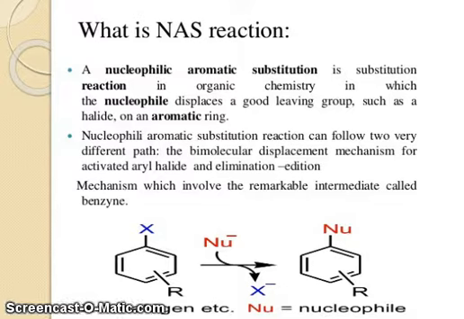Nucleophilic aromatic substitution reactions can follow two very different paths: the bimolecular displacement mechanism for activated aryl halides and the elimination-addition mechanism, which involves the remarkable intermediate called benzyne. You can see X for halogen and R for electron withdrawing groups. So X is replaced by the nucleophile.